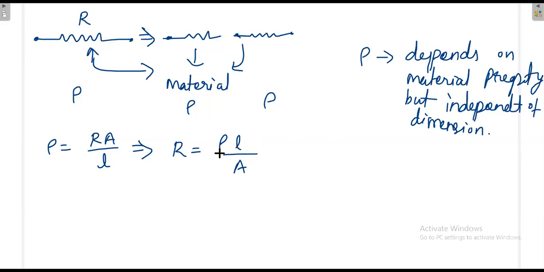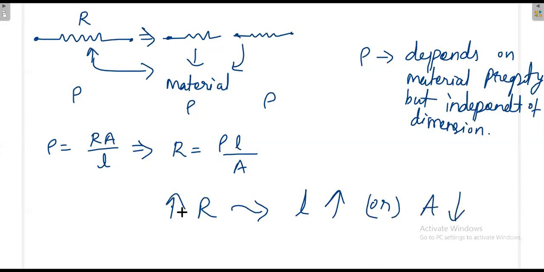Again, already you have fixed the properties of the material. You have chosen some material, that means your rho, the resistivity of the material, is fixed. Now, if you want a very high resistance, you can get it by either increasing the length or decreasing the cross-sectional area. Resistance can be increased by increasing the length, or by decreasing the cross-sectional area, or with both simultaneously. So you will still get an enormous resistance value.